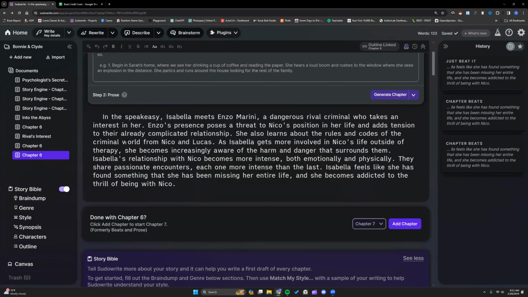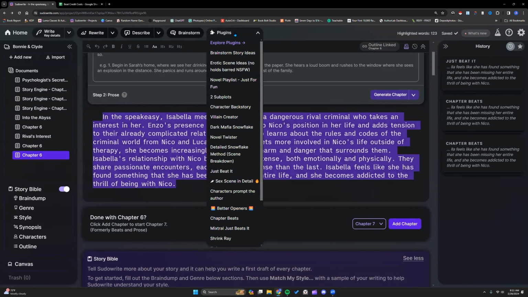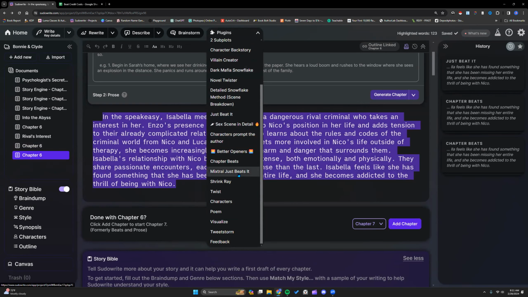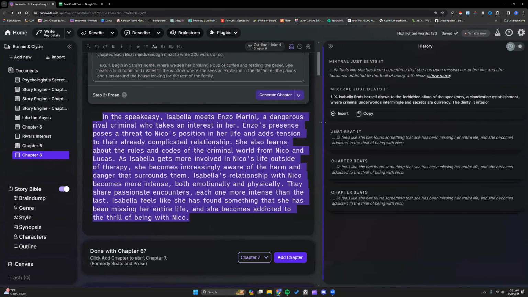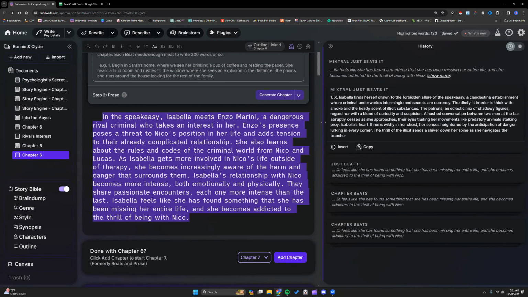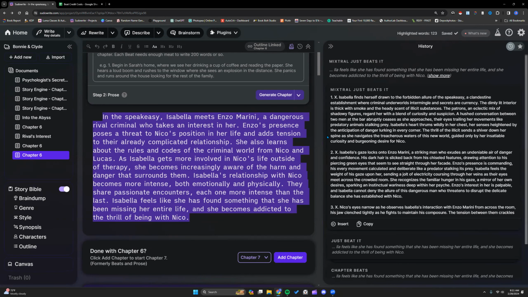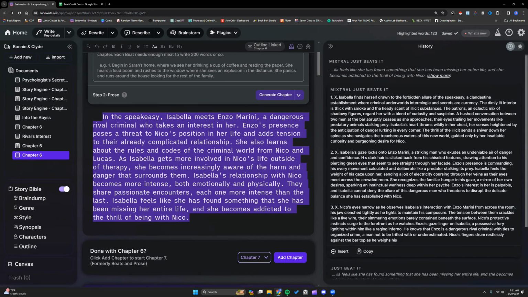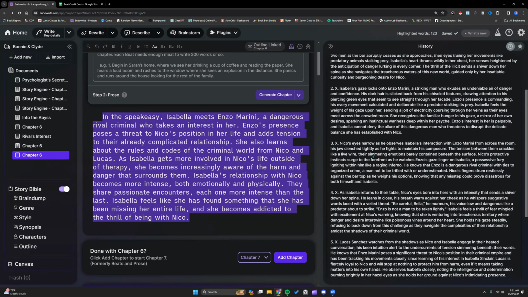Let's try the cheaper version of Just Beat It. Highlight this again. And if Mixtral would just stay consistent, because again, this one is using Mixtral.